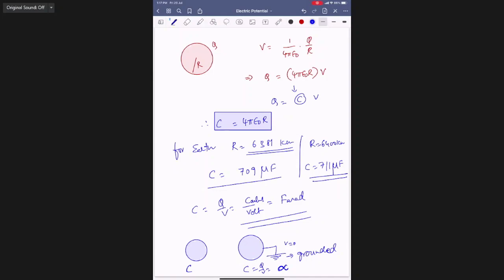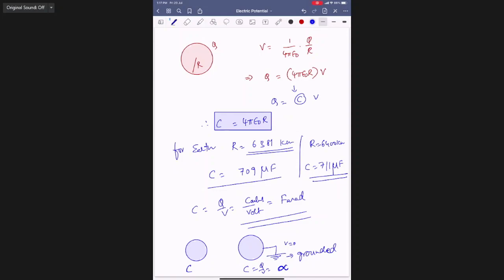Now, how to increase the capacity of a conductor? You are saying, sir, it does not depend on Q and V. Then how to increase the capacity of a conductor? In the spherical capacitor we derived, a sphere having radius r has capacity 4 pi epsilon naught r, where the surrounding medium is air. If r, the radius of the conductor, keeps on increasing, the capacity increases, no?